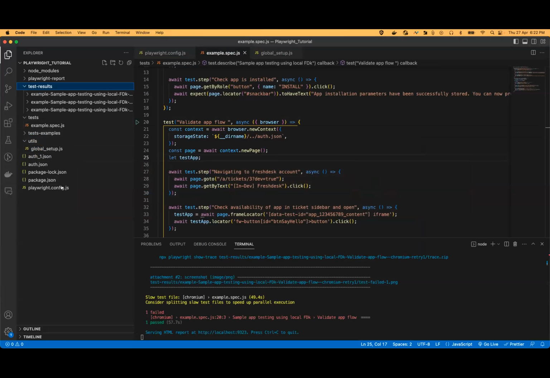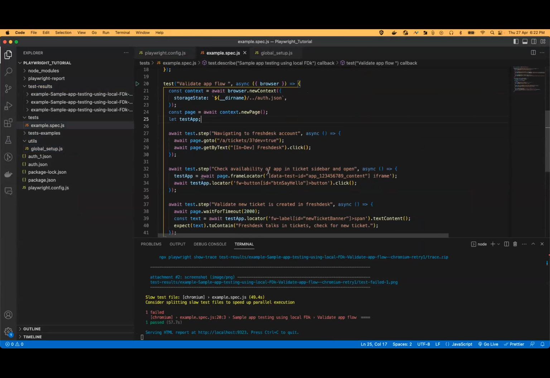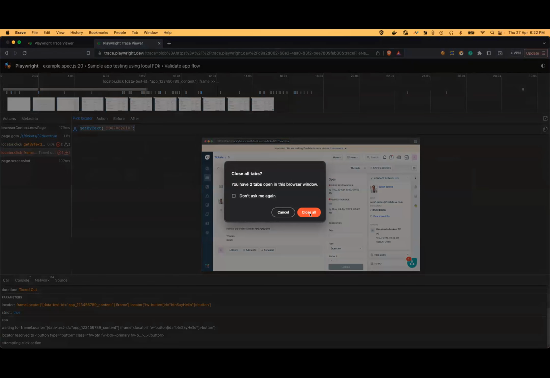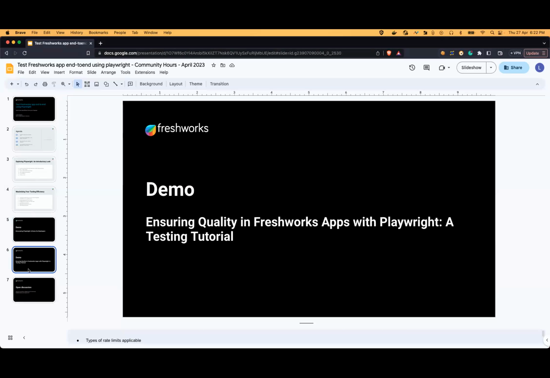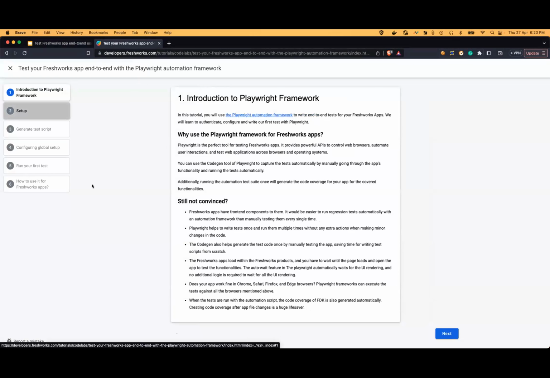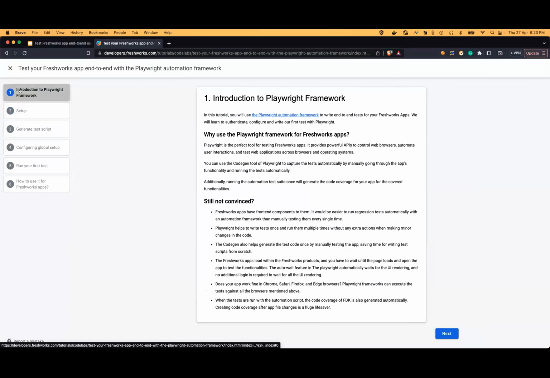So these are some of the major options. Raviraj, one of our developers, has already published a tutorial on how we can use Playwright on developers.freshworks.com. This tutorial provides a detailed explanation of the introduction, how to set up, how to generate the test, how the global configuration can be done, and those kinds of things. That information is available on this tutorial page.